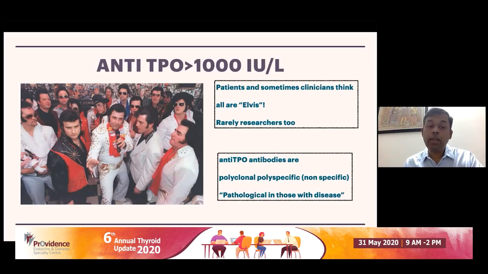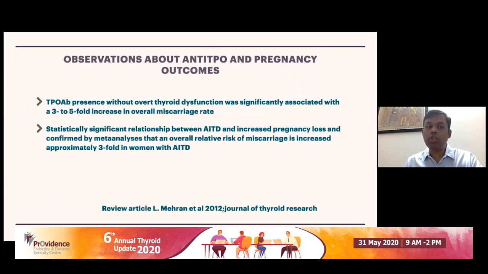The reason I'm bringing the analogy of Elvis is that anti-TPO antibodies are polyclonal and polyspecific, meaning they are non-specific. They do not actually cause any particular disease. They are just there, right? They are pathological in those with the disease. So it basically means nothing. If you measure anti-thyroid antibody, it does not mean that the patient is going to, or likely to, get XYZ disease. You need to follow up the patient and see whether they develop it. It may be that it indicates a risk marker rather than being a causative agent.